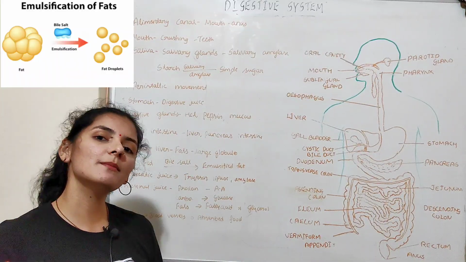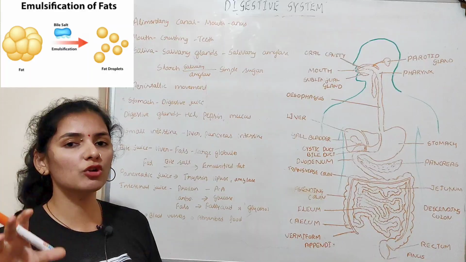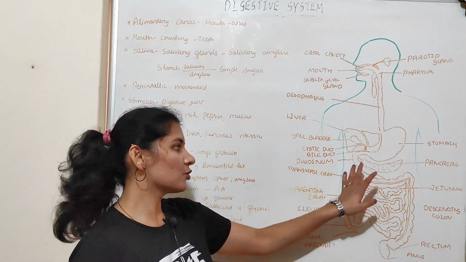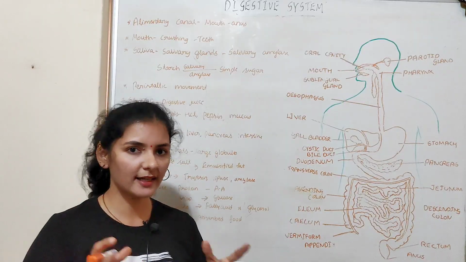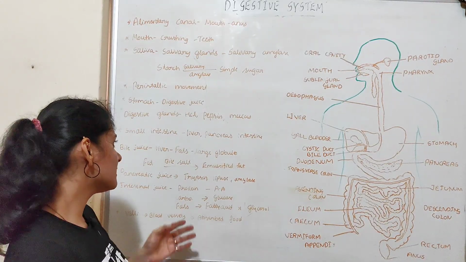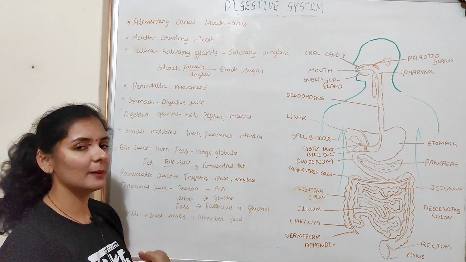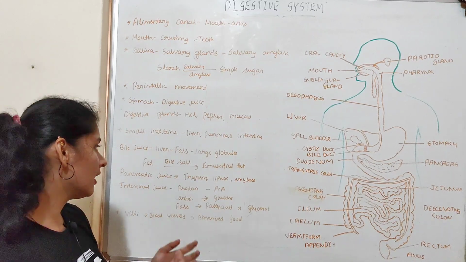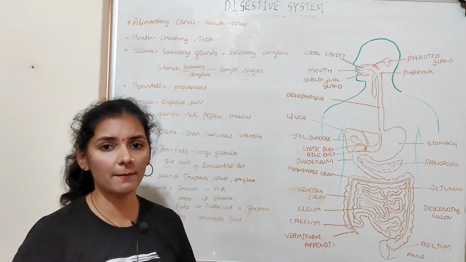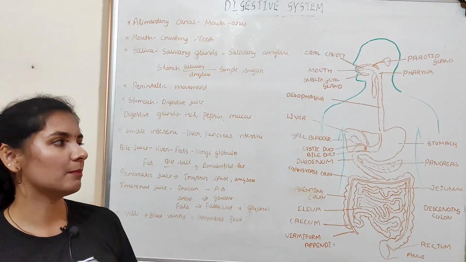After that, this emulsified fat or the smaller globules are acted upon by the lipase enzyme. Okay, so pancreatic juice consists of pancreatic lipase. Now this pancreatic lipase acts on this emulsified fat and converts it into a still simpler form. Okay, so emulsified fat is acted upon by the pancreatic lipase and converted into a simpler form.